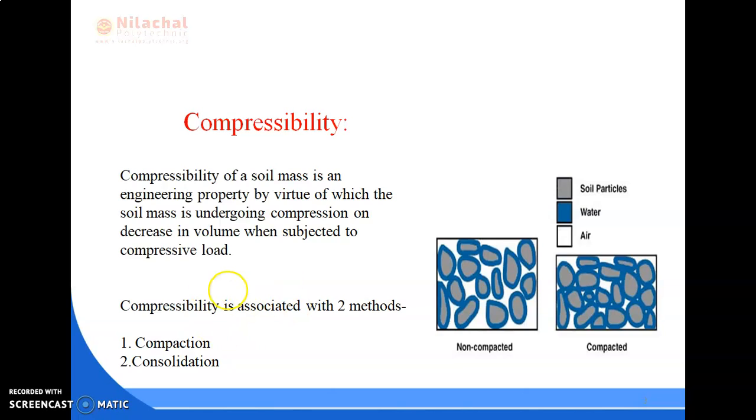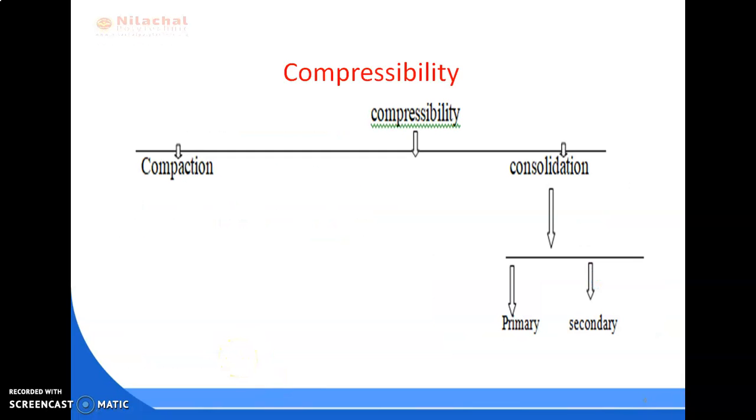And the total compressibility is divided into two categories: compaction and consolidation. So this is the compressibility, which is divided into compaction and consolidation. Again, consolidation is divided into two types, primary and secondary. So let us discuss one by one.